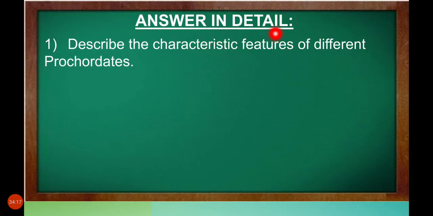Now answer in detail. We have studied short answers and brief answers, now detailed, long answers. Detail means long and very important answers. Describe the characteristic features of different prochordates. We have seen prochordates in the mind map.